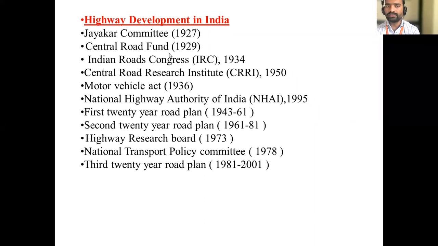Central Road Fund, 1929. IRC was established in 1934. So Jayakar Committee, CRF and IRC are continuous: 1927, 29, 34.